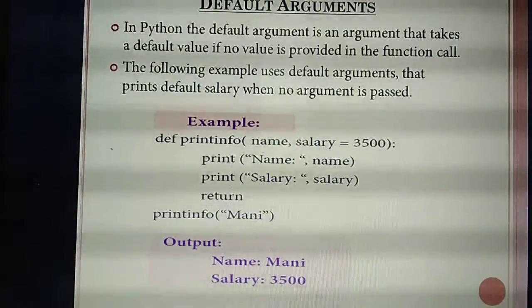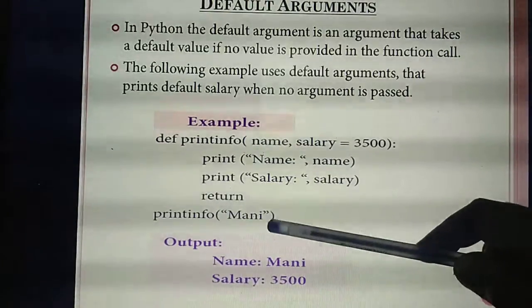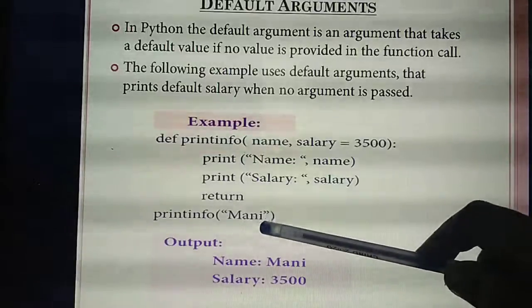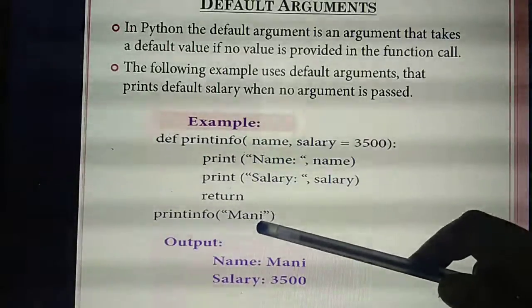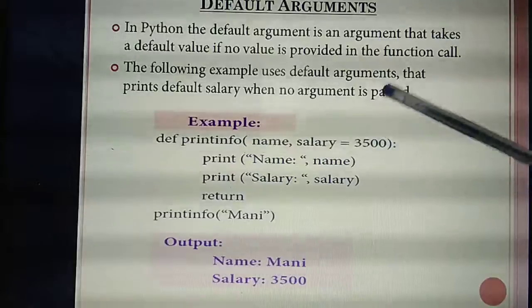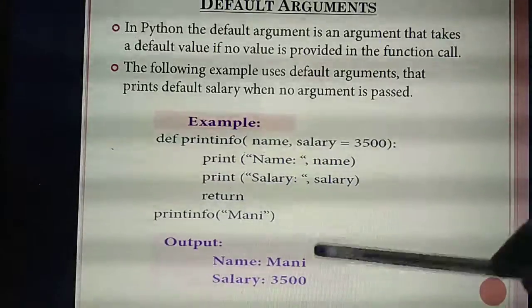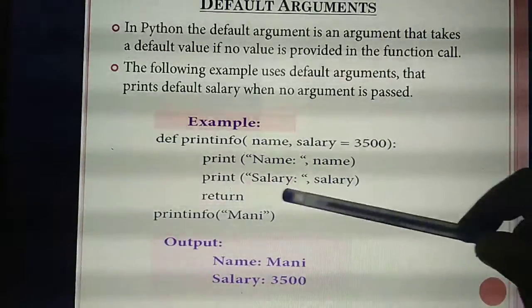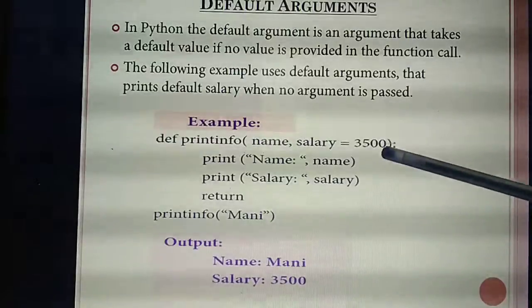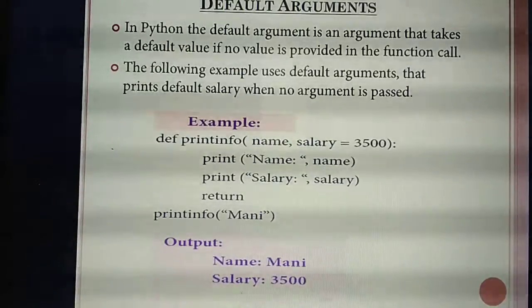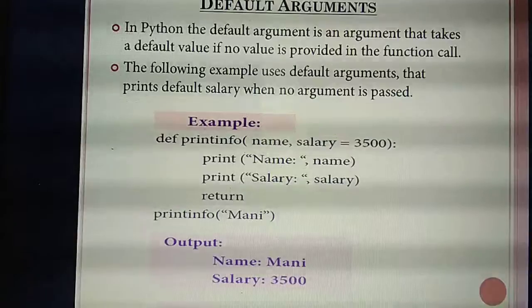So if you are not giving any values here, meaning in place of passing values to the function, if you are not giving a value for the salary, then automatically when you run the program, all the outputs, in the place of salary, you will get the output as 3,500. That is called the default value.